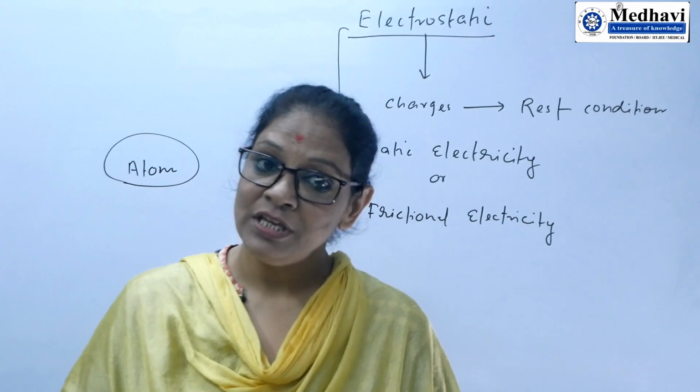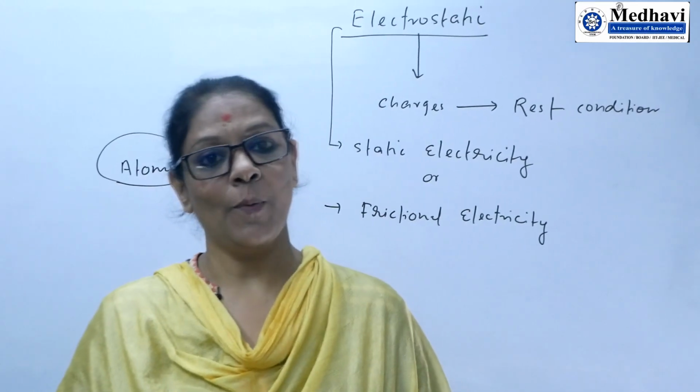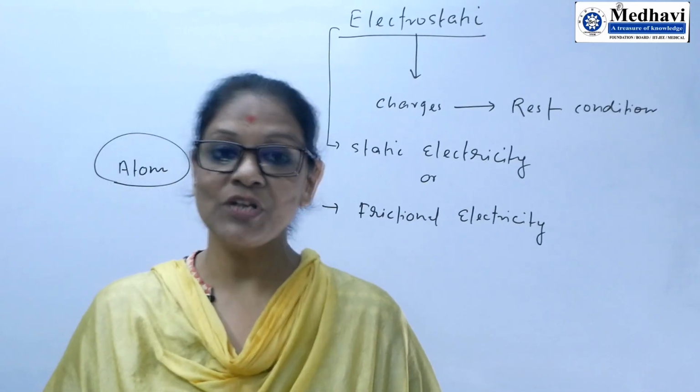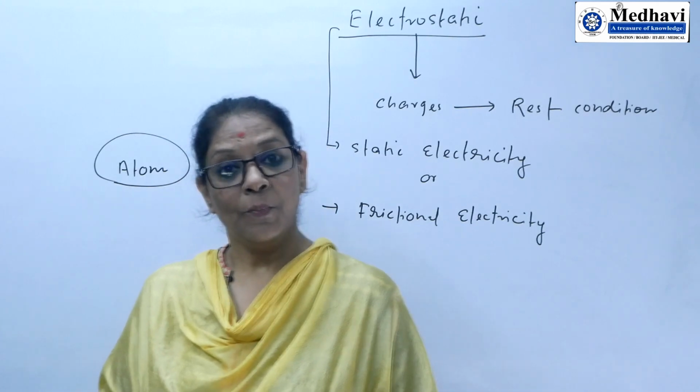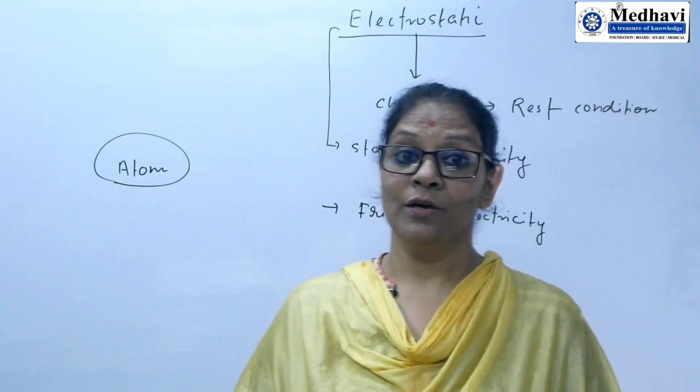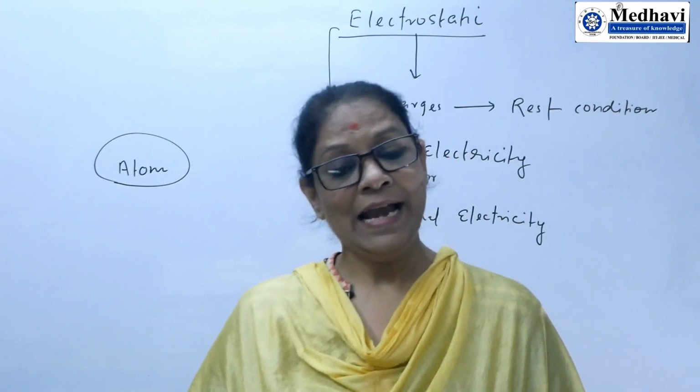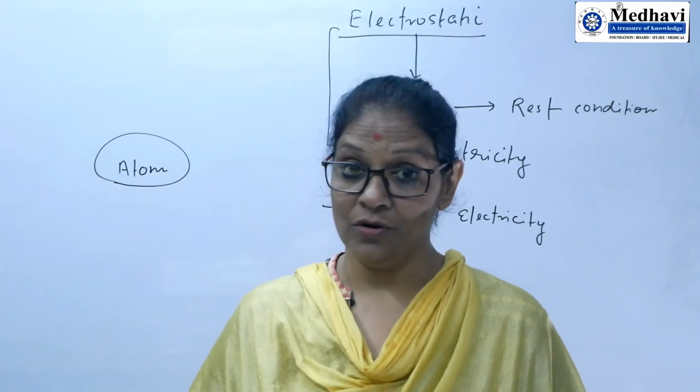It has equal number of positive charge and negative charge. Positive charges are called protons and negative charges are called electrons.